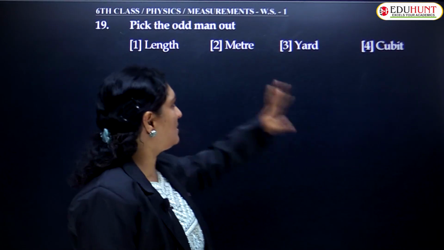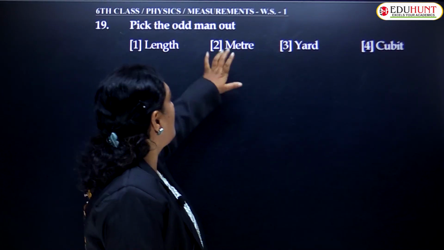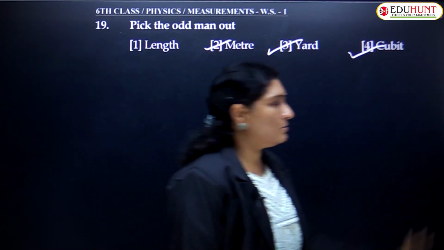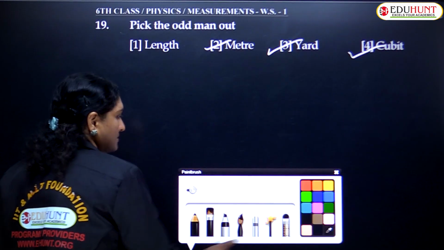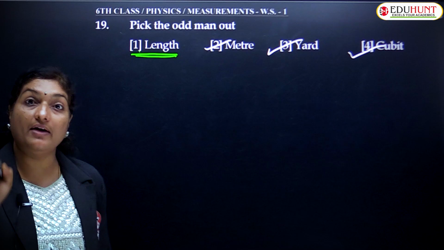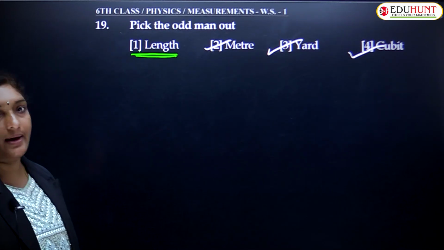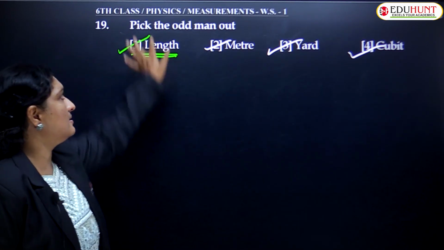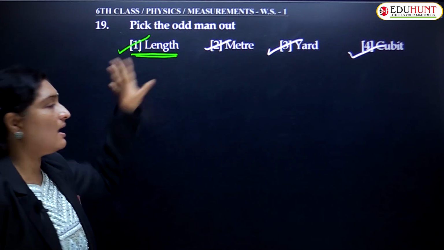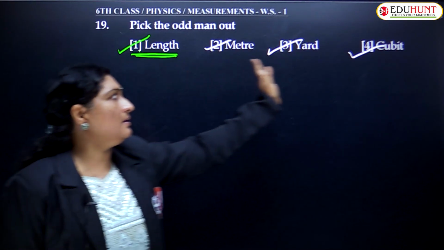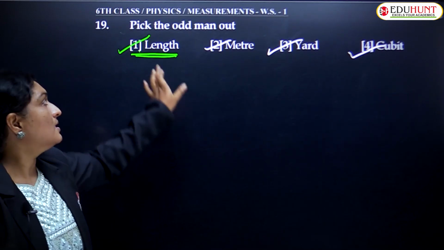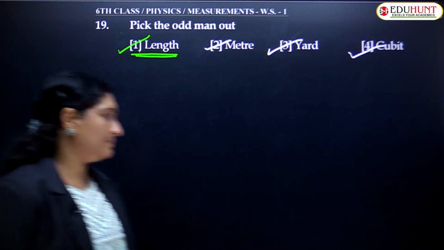So meter, yard and cubit are units, but length is a fundamental quantity, not a unit. So length is the odd man out.